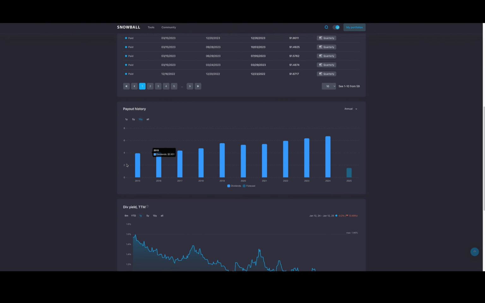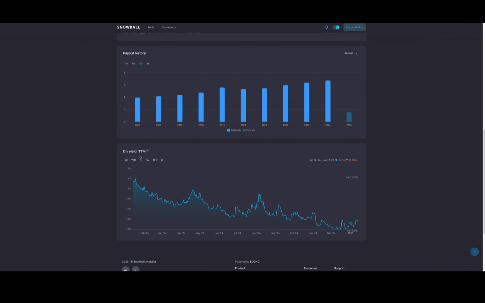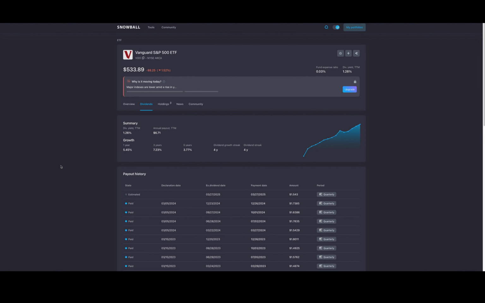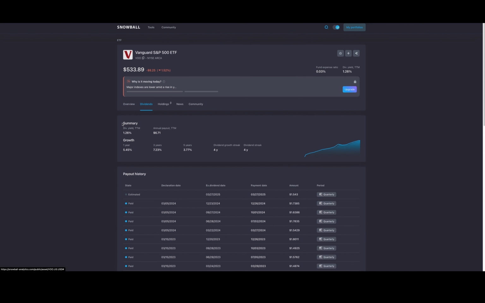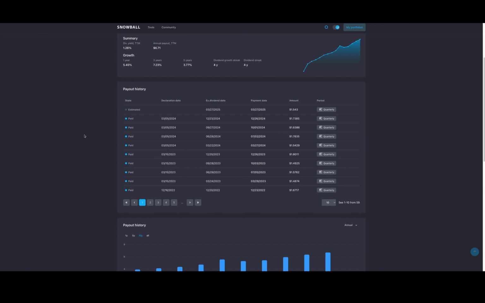We can see the payout history, and we can see the dividend yield, which is really, really nice. I always like that. And then we can click on all to see where that dividend was going. It's a great tool. It's free. You just have to sign up, and then obviously we can look at the overview of all of the information, but it's the most powerful for dividends and understanding where the dividends are coming from, times, and how much those payments are, so you can get an average of what it is.